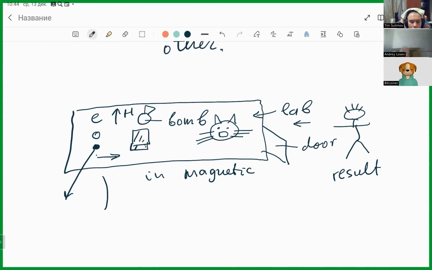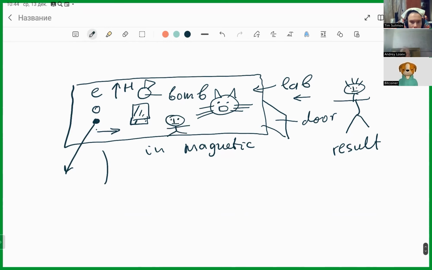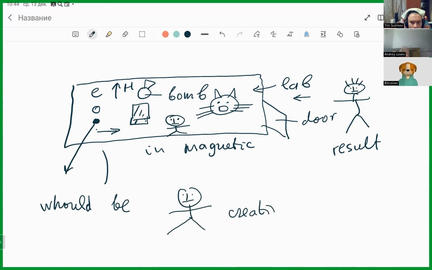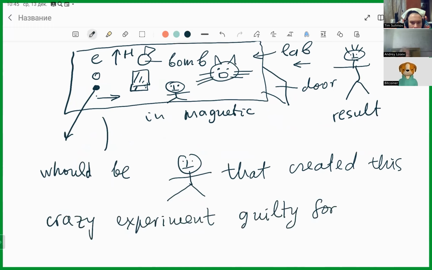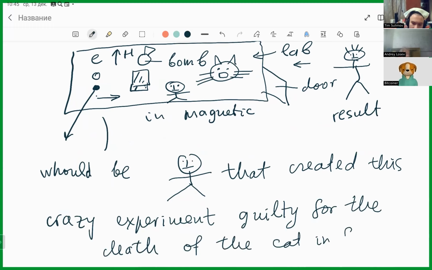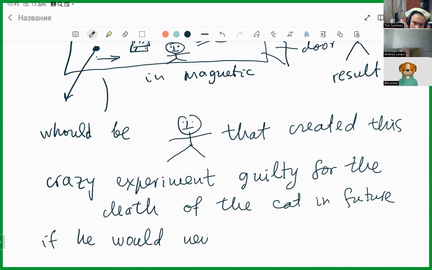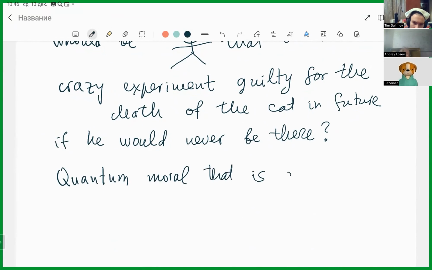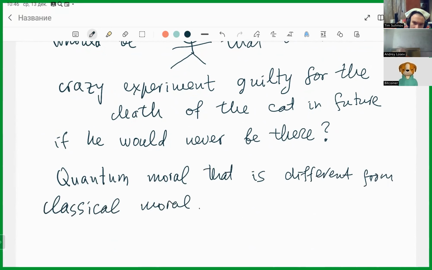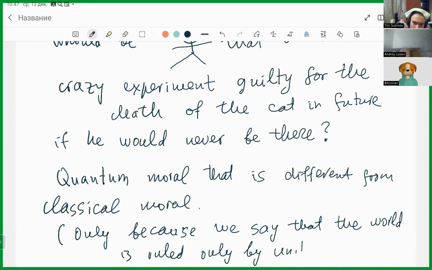This would be the second physicist, and here I put the first physicist without her. So the question is, would a person like this, creating this crazy experiment, be guilty for the death of the cat in the future, if he would never be there? So here we are coming to the question of quantum moral that is different from classical moral. And all this only because we say that the world is ruled only by unitary rotations.